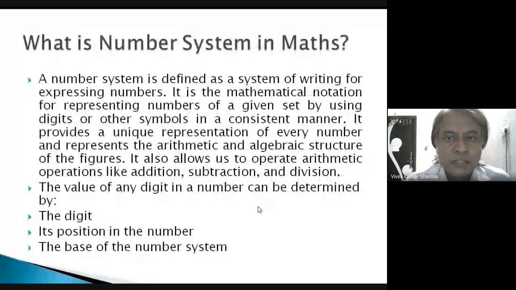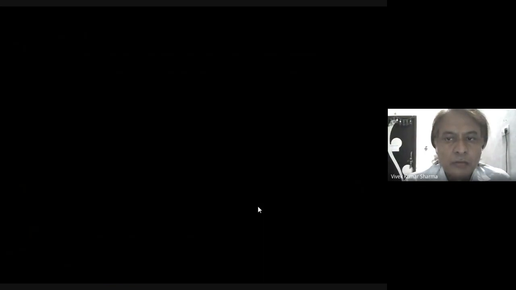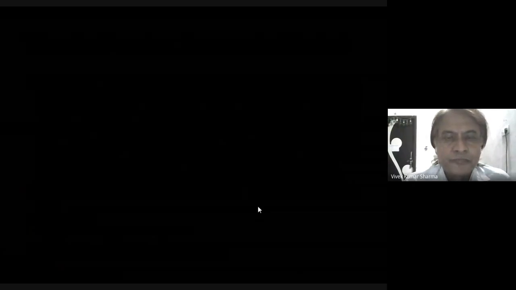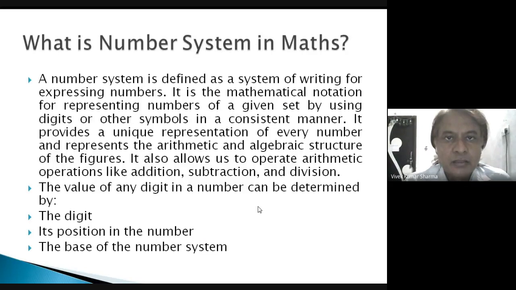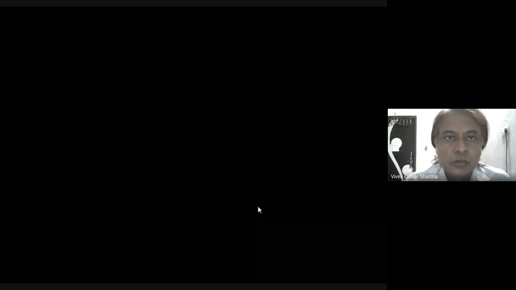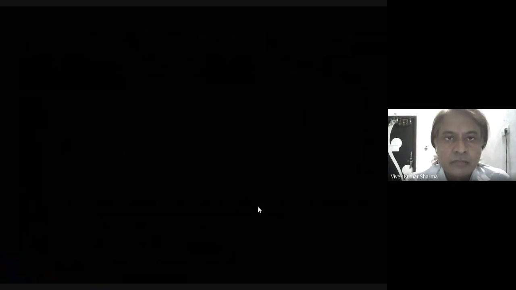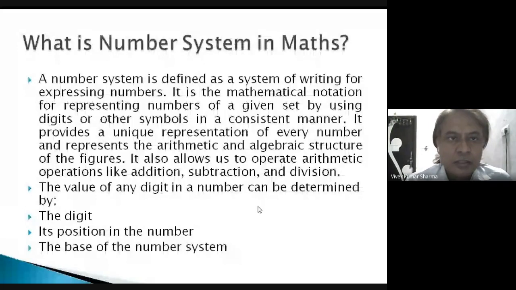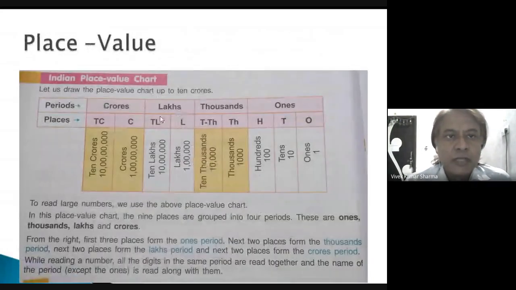It provides a unique representation of every number and represents the arithmetic and algebraic structure of the figures. It also allows us to perform arithmetic operations like addition, subtraction, and division. So a number system is nothing but some symbols, operations, operands, and an algebraic structure. So how do we arrange the numbers in that particular algebraic structure? The value of any digit in a number can be determined by the digit, its position in the number, and the base of the number system. So positions, we will talk about the place value.